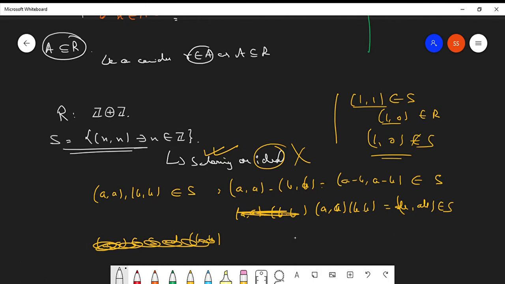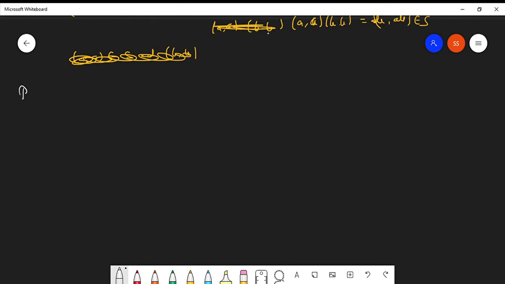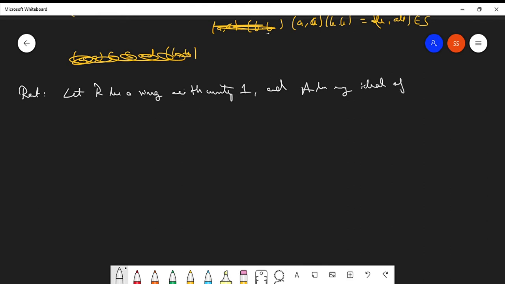Let us take a very important result from the concept of ideals. Let R be a ring with unity 1 and A be any ideal of R. Then A equals R if and only if 1 belongs to A. We can easily prove this.